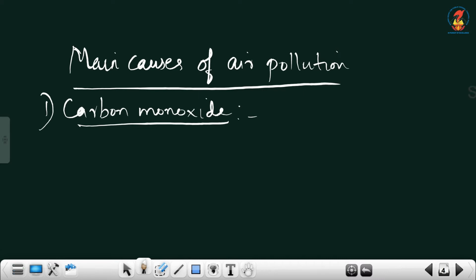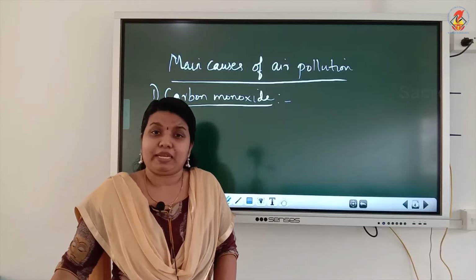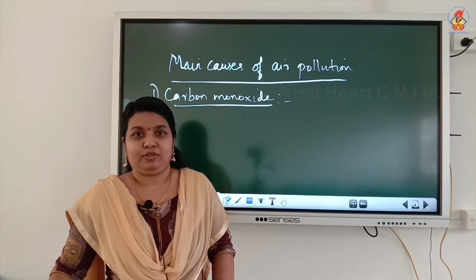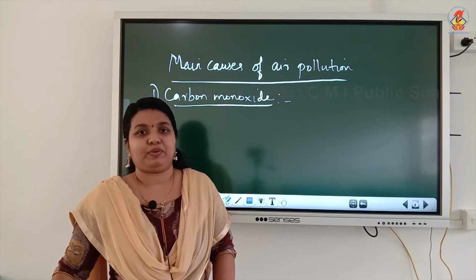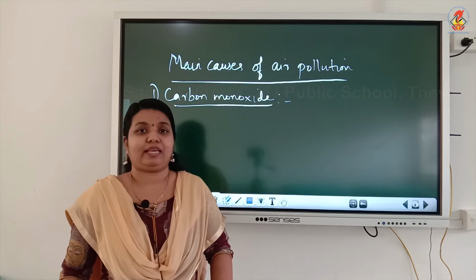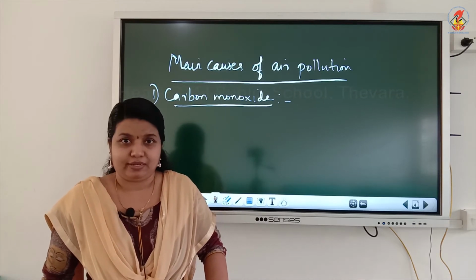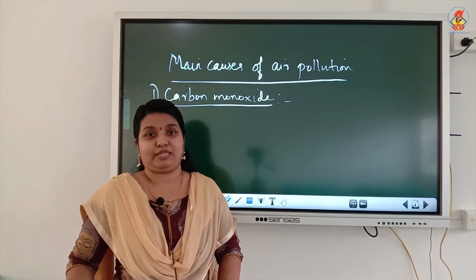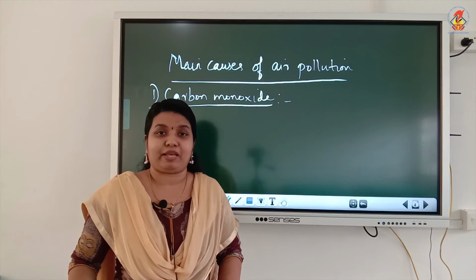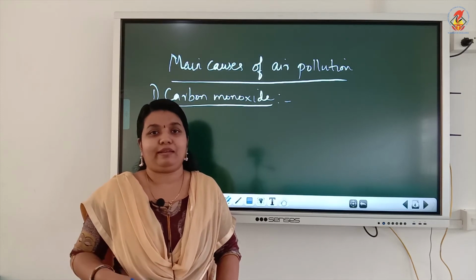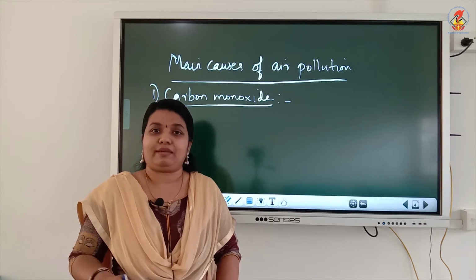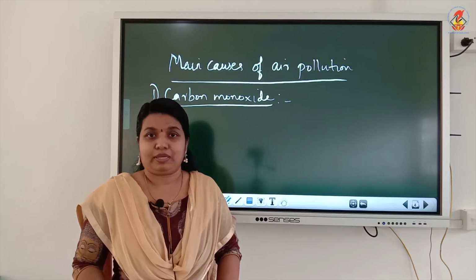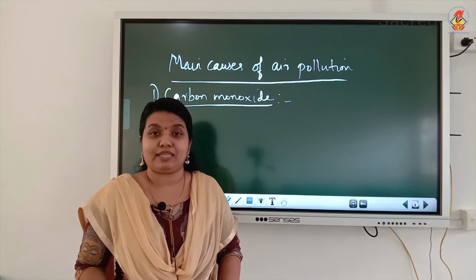Carbon monoxide is released into the atmospheric air by the incomplete combustion of fuels like petrol, diesel, etc. mainly in vehicles. Carbon monoxide is a poisonous gas. It is polluting and at the same time it is poisonous. It reduces the oxygen carrying capacity of the blood. If it is inhaled in large quantities, it can result in death of people. So, carbon monoxide is considered a very serious air pollutant.